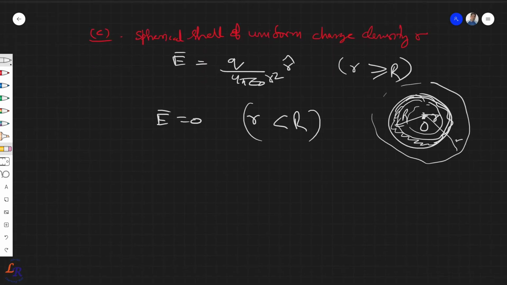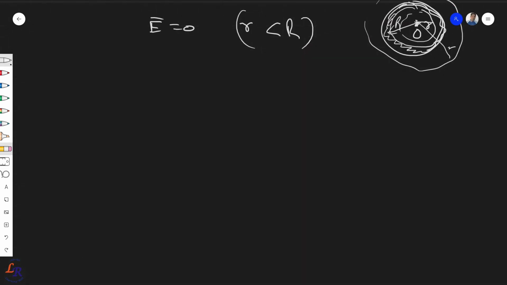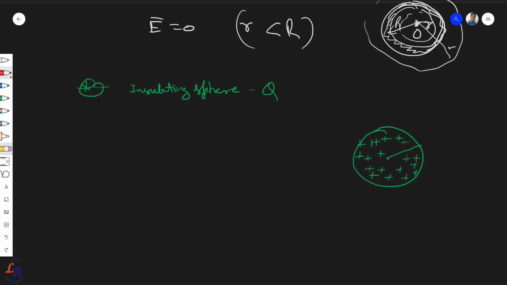There is one case we have not seen, so let's have a look at it. Consider that you have an insulating sphere, let's say, where the charge is embedded throughout the volume. Let's say this is your electric field here. The total charge is Q, let's say. If this is R and this is filled with the charge, and let's say this is your r here.